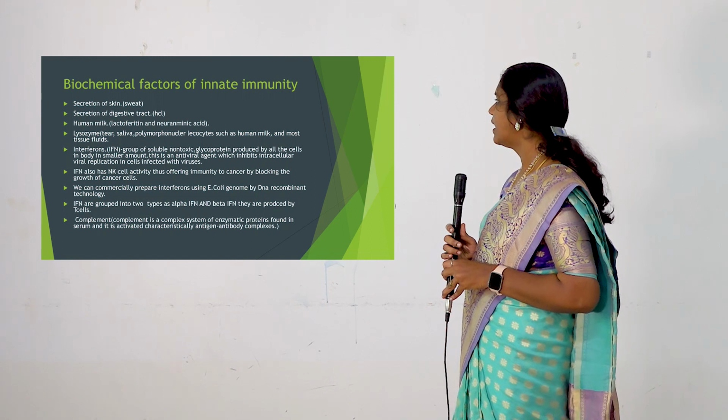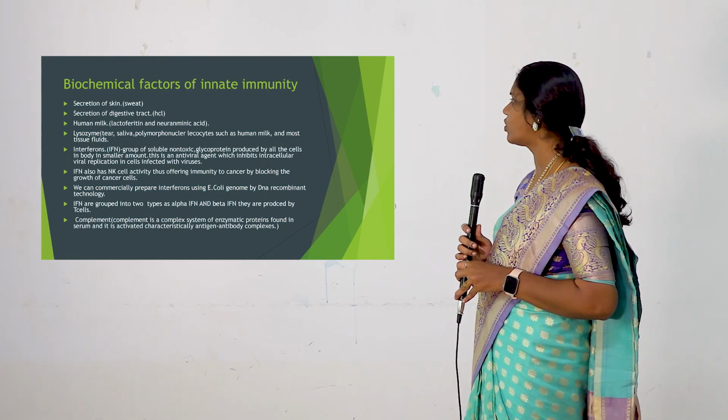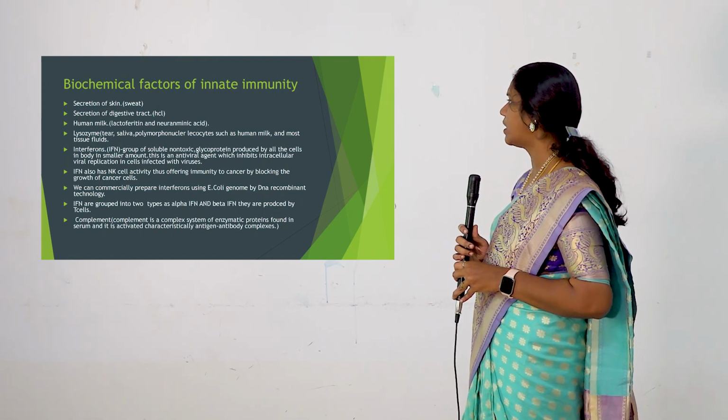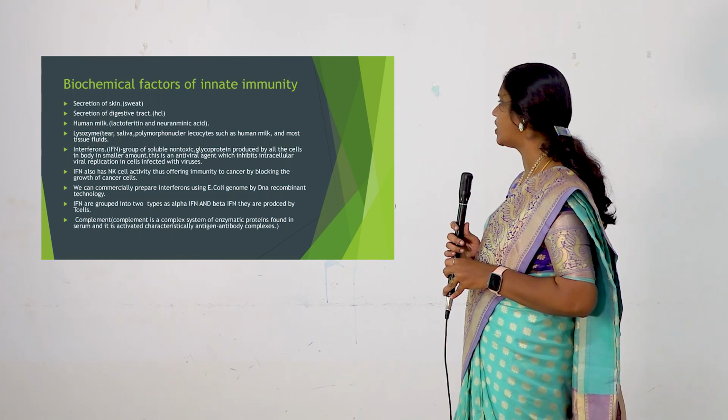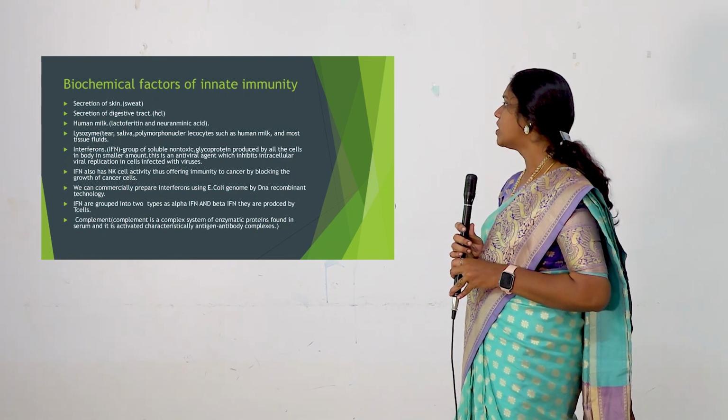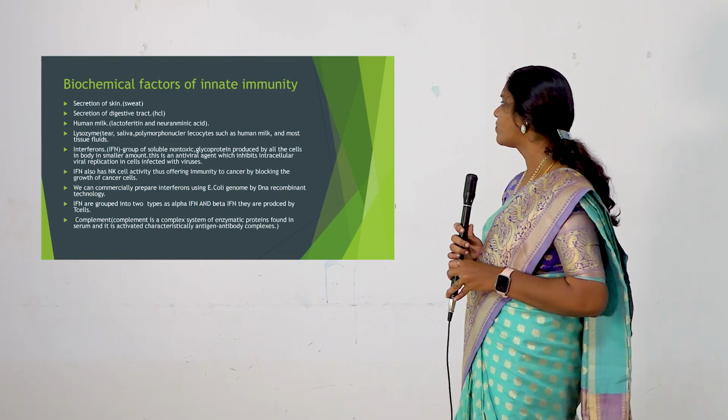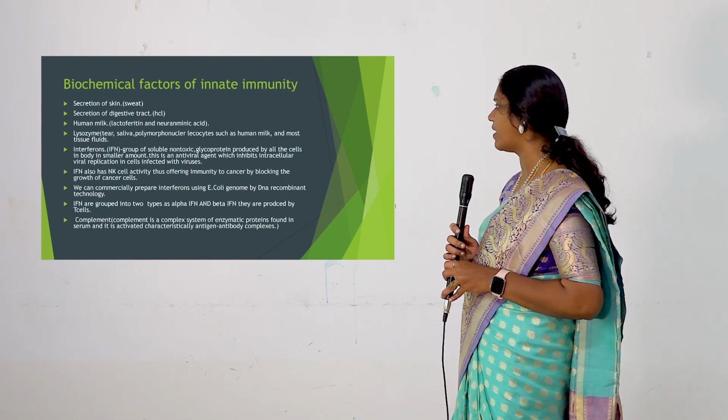It offers immunity to cancer by blocking the growth of cancer cells. So we can commercially prepare interferons using the E. coli genome by recombinant DNA technology. The IFN is grouped into IFN alpha and beta. They are produced by our T cells.